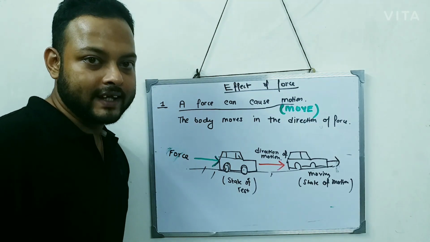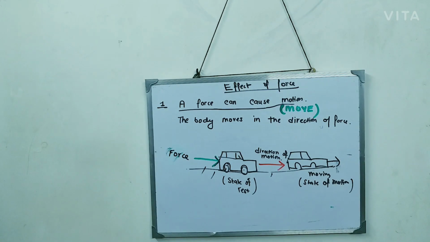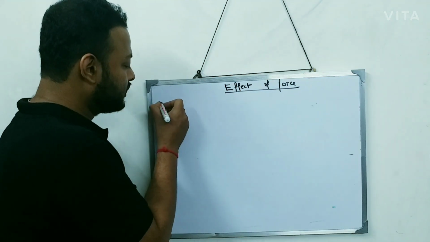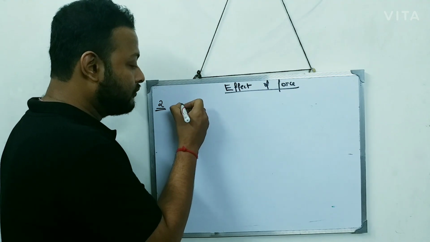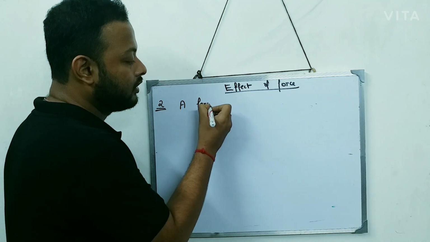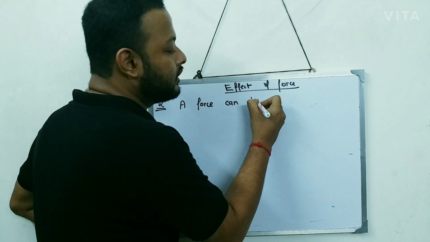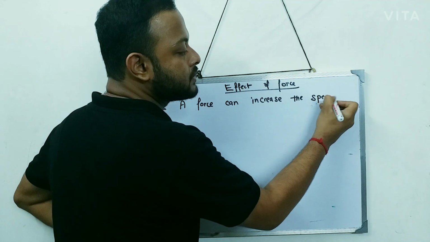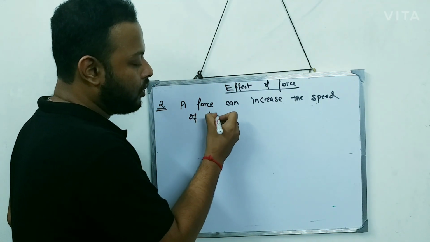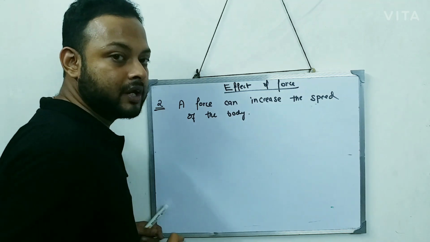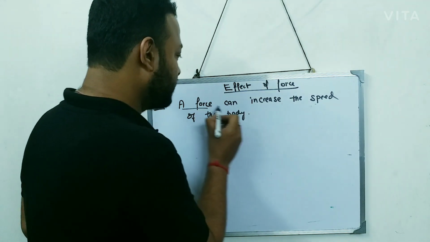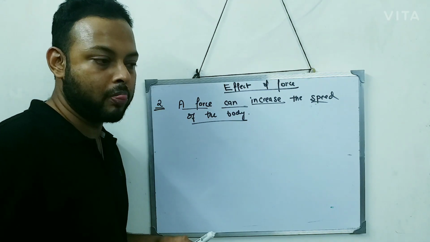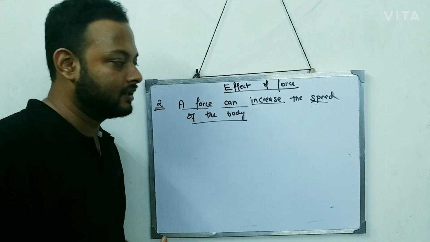Now let's see what is the second effect of force. The second effect of force is that a force can increase the speed of the body. This is the heading. Now, how is that possible? How can a force increase the speed of the body? Let's take an example to understand this thing.